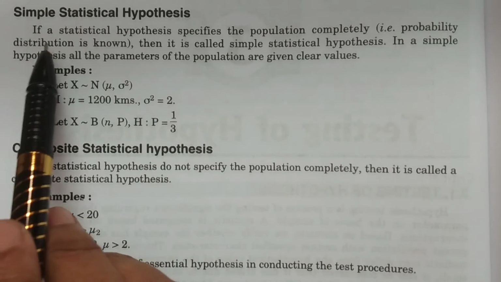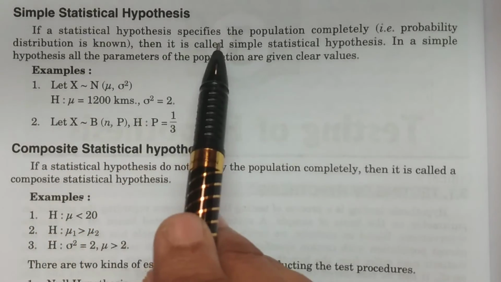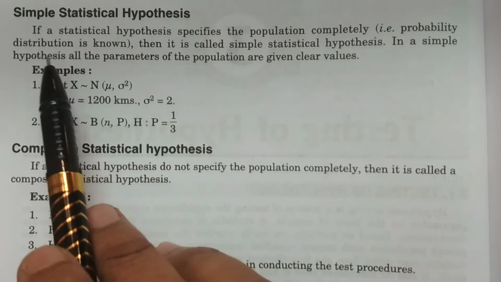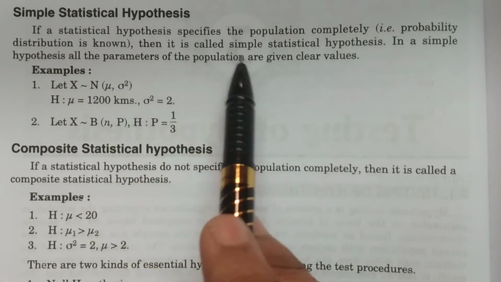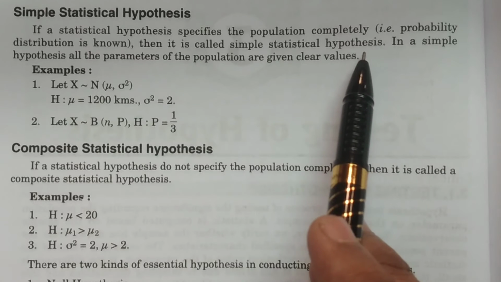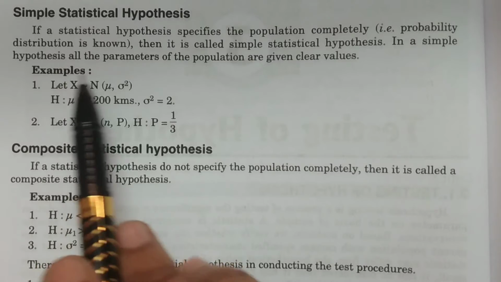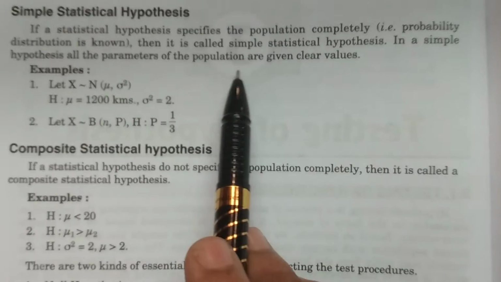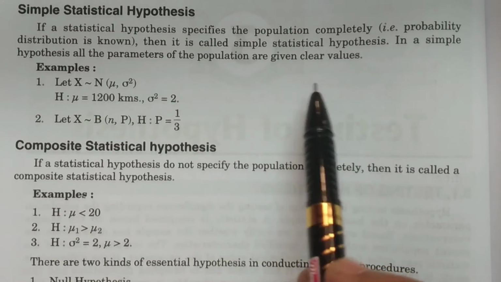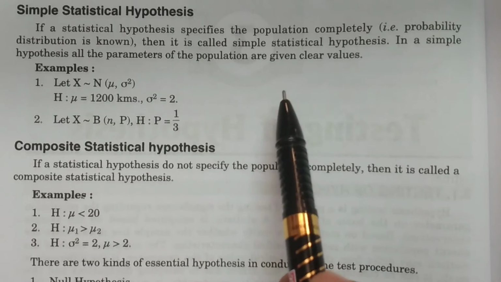A simple statistical hypothesis is nothing but, if a statistical hypothesis specifies the population completely, that is, the probability distribution is known, then it is called a simple statistical hypothesis. It is very simple. Which means in a simple statistical hypothesis, all the population parameters are to be given very clearly, specified clearly. Such a statistical hypothesis is known as a simple statistical hypothesis.